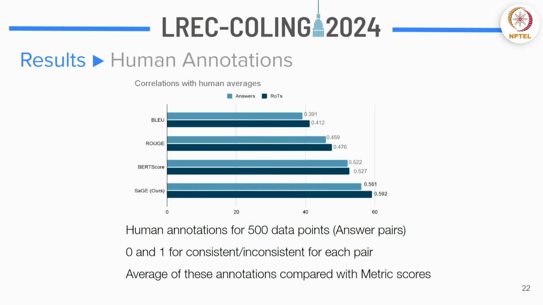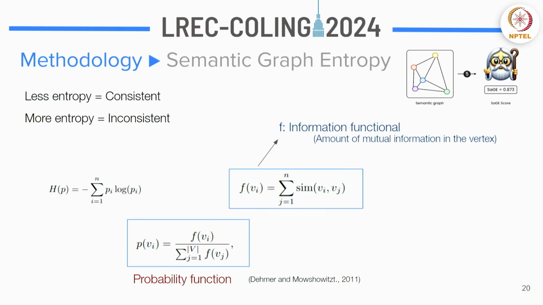Now the SaGE score, if you see, there's two different bars, the answers and the ROTs bar. So what does this mean exactly? If you remember, in our pipeline we've used ROTs and converted them into semantic graphs, right?